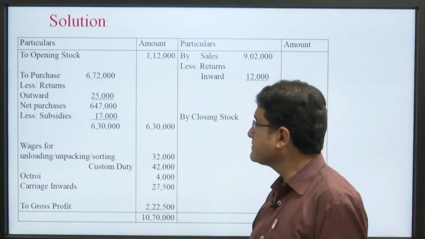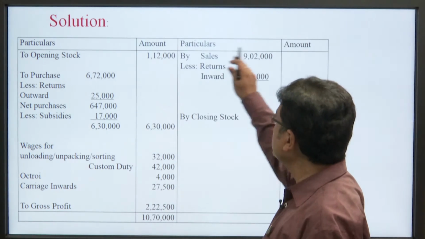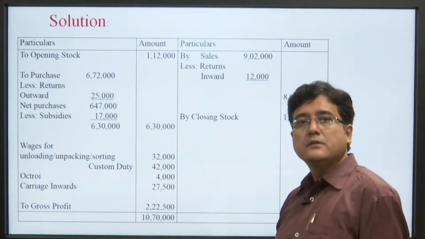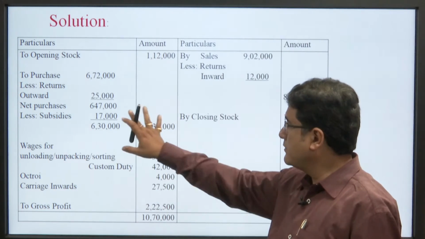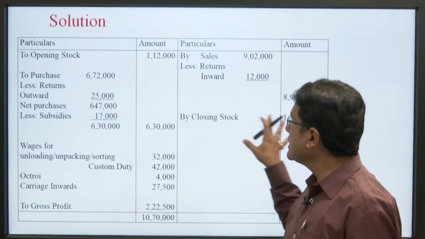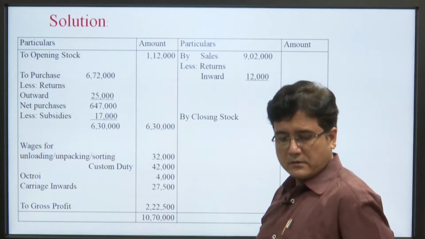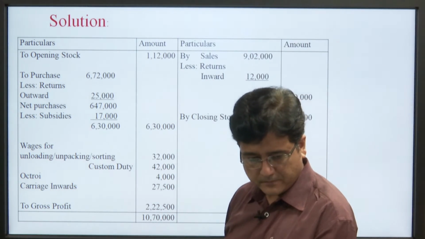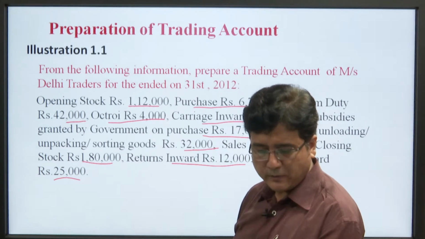See, prepare this kind of chart having 4 columns, two big columns and 2 small columns, particular amount. Now, first of all, opening stock 1,12,000.